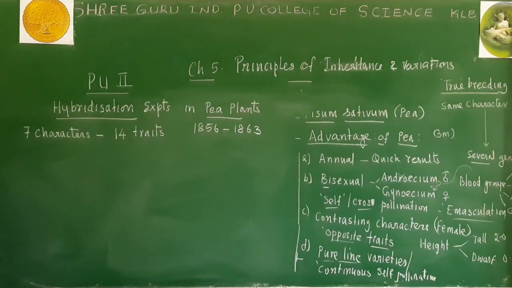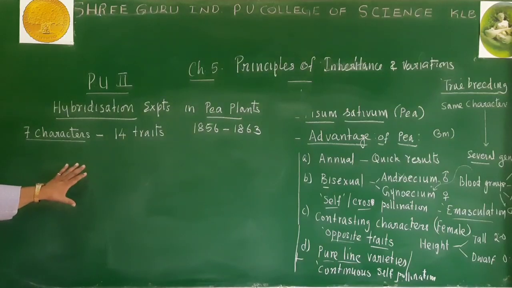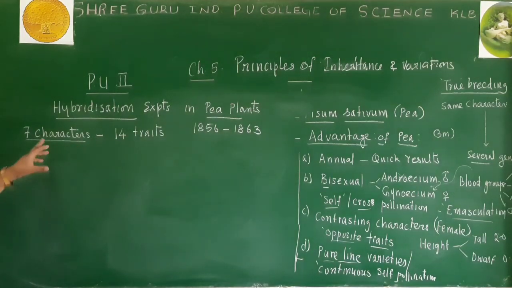Pisum sativum. What are the characters chosen by Mendel? What are the characters he studied in the pea plant? We have to see here. It may be asked in a question, or even in the NEET exam and CET exam, there can be some questions related to these characters. What are the 7 characters studied by Mendel?